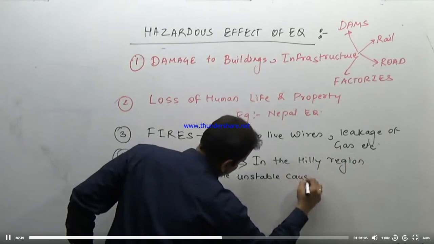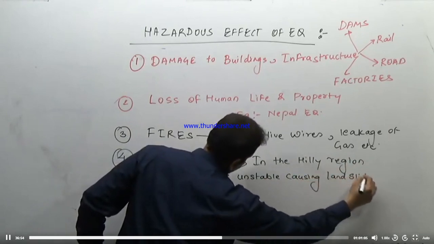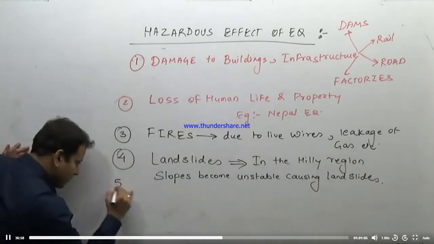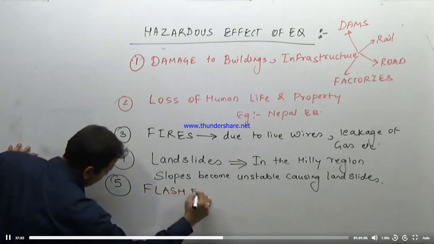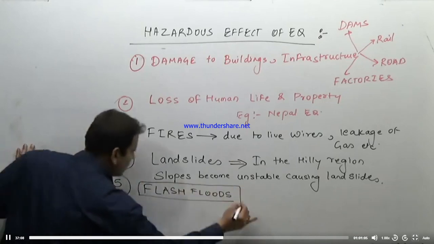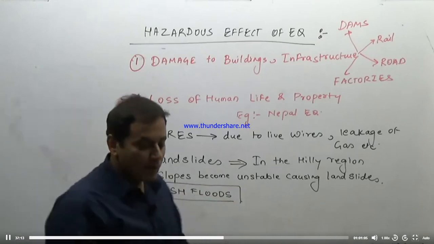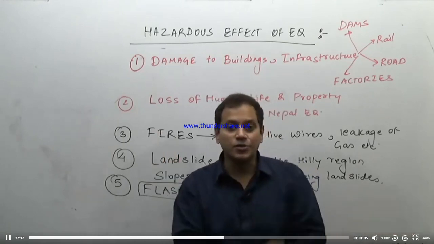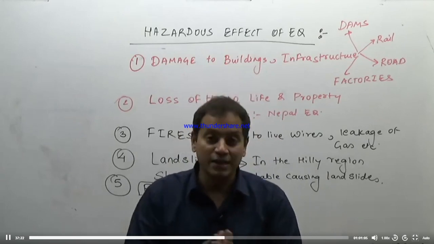Then fifth is flash floods. What are these flash floods? It is a flood again, but they come with an element of surprise. That is, they come suddenly due to an earthquake, and therefore they can cause loss of life and property. That is, they are dangerous.